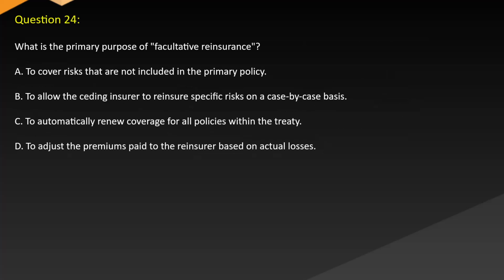Question 24. What is the primary purpose of facultative reinsurance? A. To cover risks that are not included in the primary policy. B. To allow the ceding insurer to reinsure specific risks on a case-by-case basis. C. To automatically renew coverage for all policies within the treaty. D. To adjust the premiums paid to the reinsurer based on actual losses.